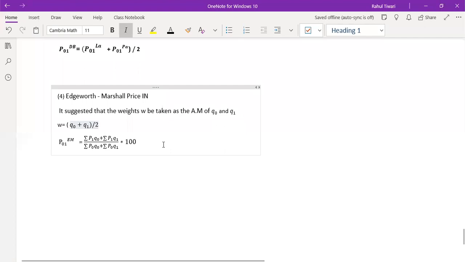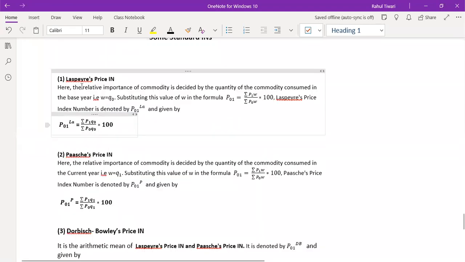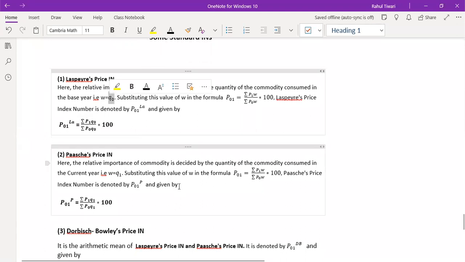So when you are considering the arithmetic mean of the current year quantity and the base year quantity, that average is used as the weight in the Edgeworth-Marshall method. So the weight will always be assigned the average of current year and base year values. Whereas you can see in the first method, the weight W is equal to Q0.